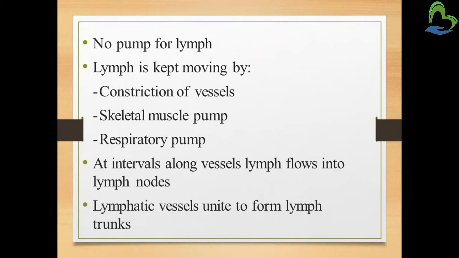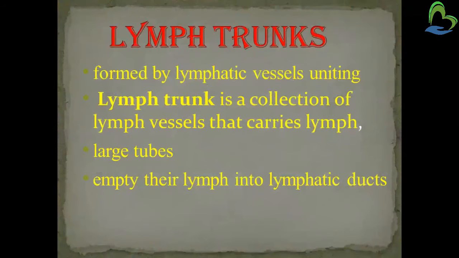At intervals along the vessels, lymph flows into the lymph nodes. Then the lymphatic vessels unite to form the lymphatic trunk. The lymph trunk is the collection of the lymph vessels. When the lymph vessels are collected together, they form the lymph trunk, by which the lymph is carried or circulated within the body.